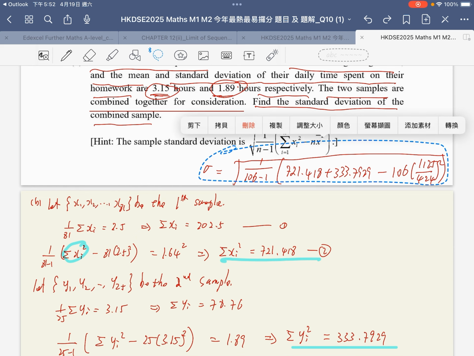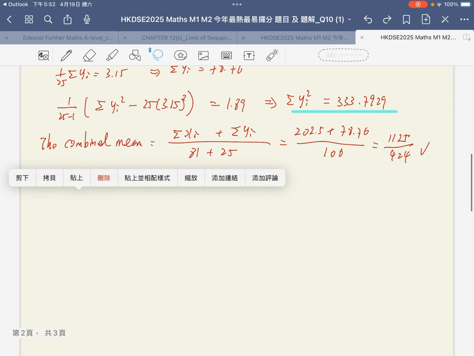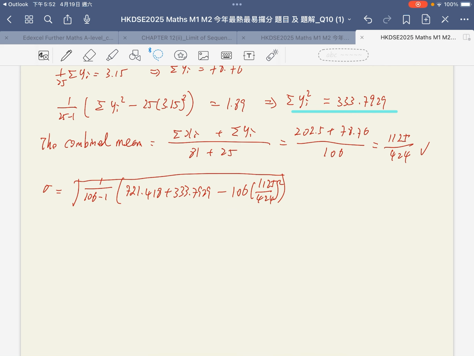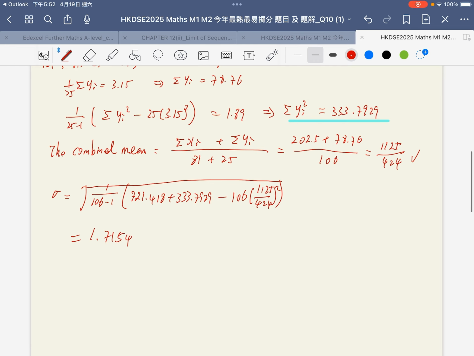The next step, we only have to use the calculator. The calculator shows 1.7154. That is the combined standard deviation.